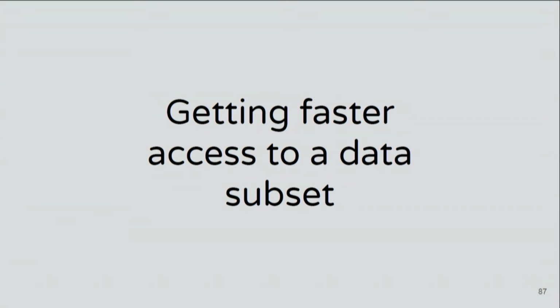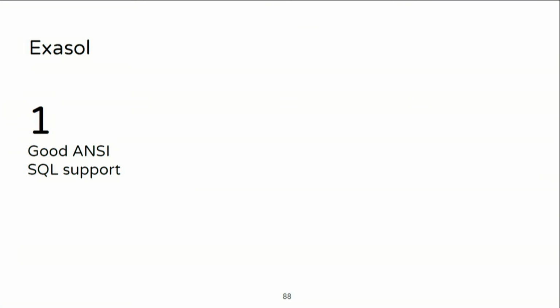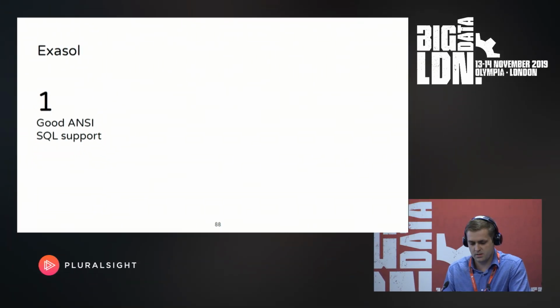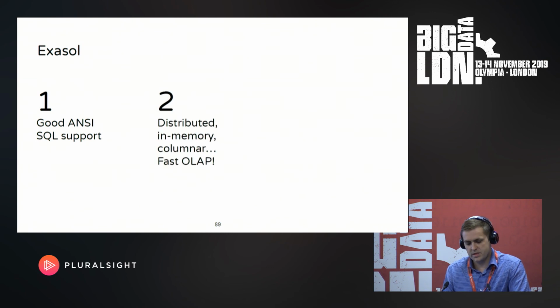So we have slow access to all the data, but sometimes we really do want a better tool for that. We need faster access, but to a subset of data only. So we decided to go with Accesshole, which is a proprietary database, but it has very good ANSI SQL support, unbelievably good. Believe me, I was skeptical about the database. It's distributed. It's in memory most of the time.